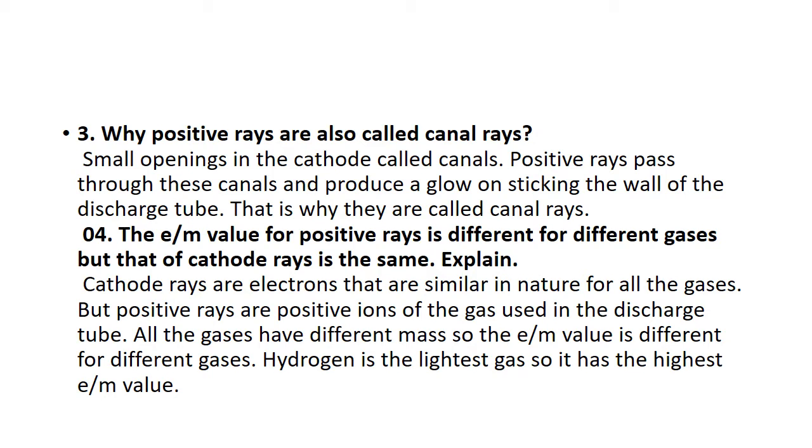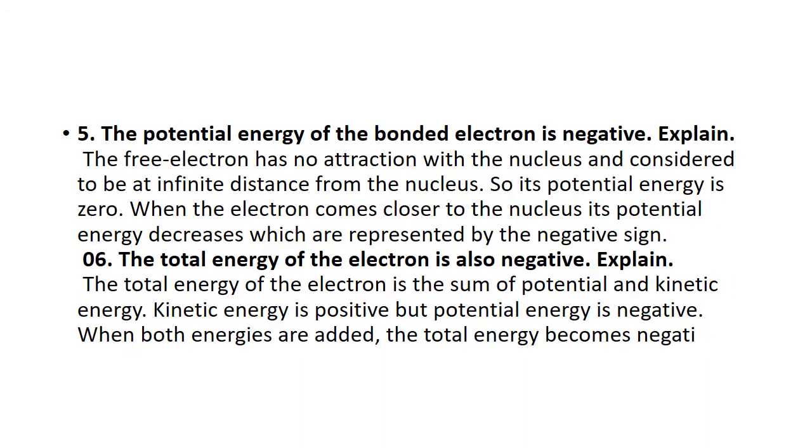Positive ions of the gas used in the discharge tube are different. All the gases have different masses. You know what the atomic mass is? Proton plus neutron. So all the gases have different mass. So the charge to mass ratio is different for different gases, but for the electron it will be the same, while for the positive ions it will change due to the atomic mass. Hydrogen is the lightest gas, so it has the highest charge to mass ratio.